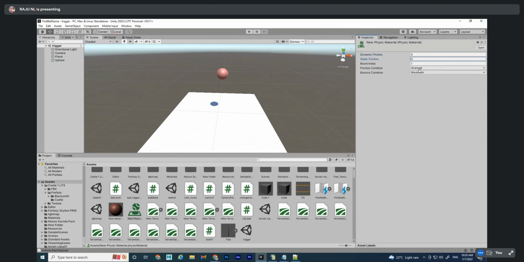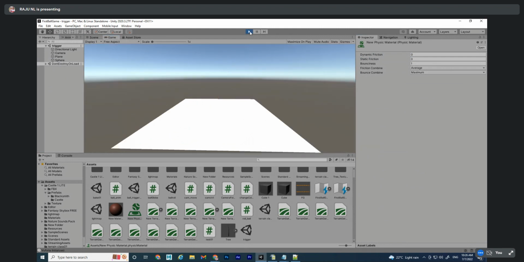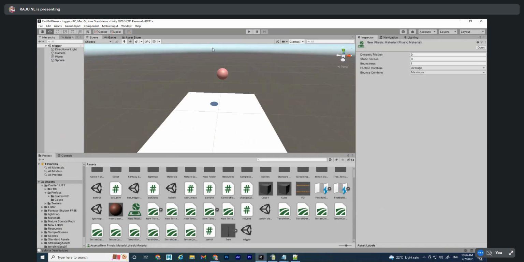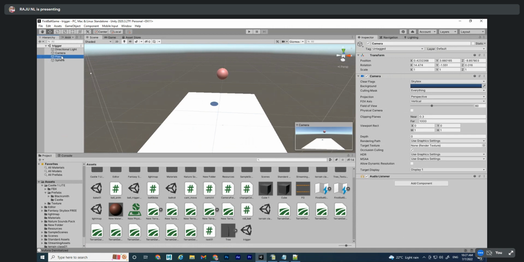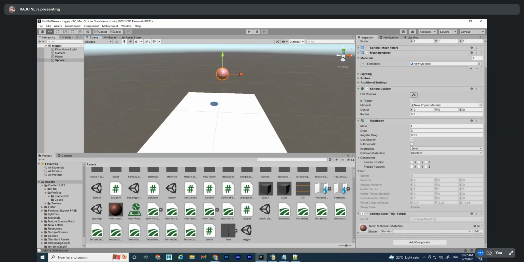Friction, I'll make it 0. Check it. Color is changing, but it has to bounce back. Plane, non-discretion, everything correct.